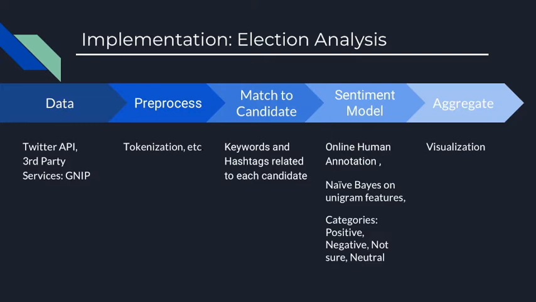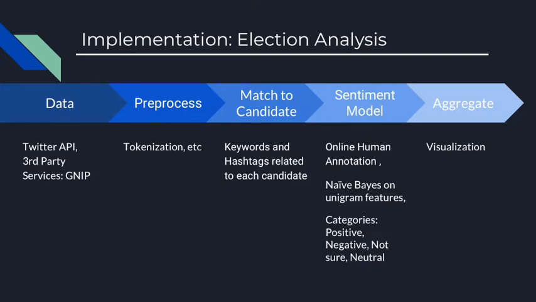Next, we need to tokenize the data. Not all the information on the media are words, so we need to handle URLs, emoticons, repetition of symbols by using a tokenizer.